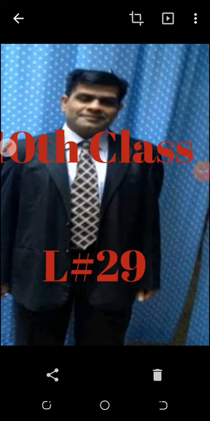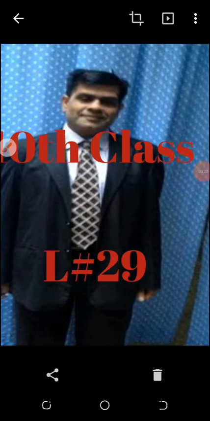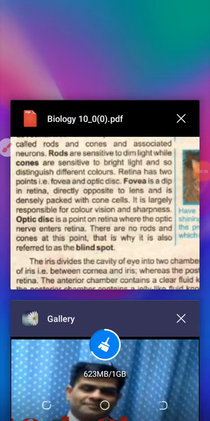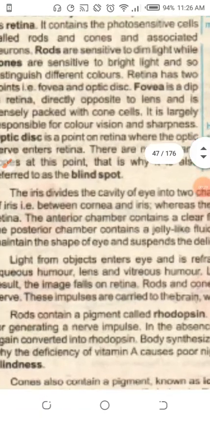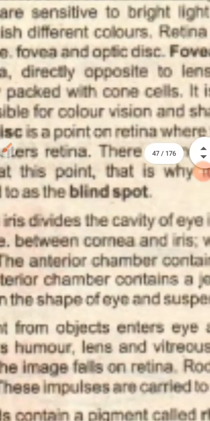10th class, I am here to deliver lecture number 29 and I will tell you about the blind spot, a point, a structure. What is the blind spot?